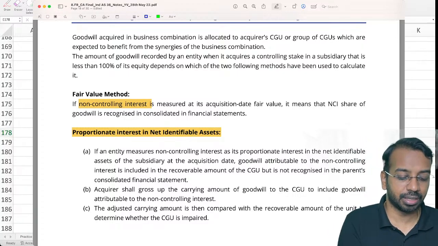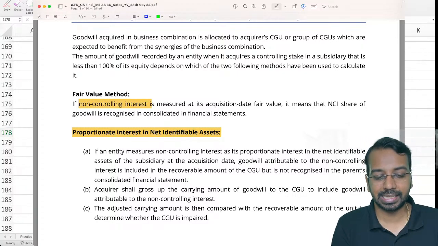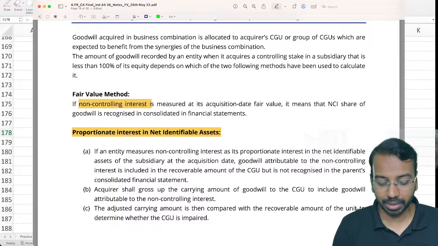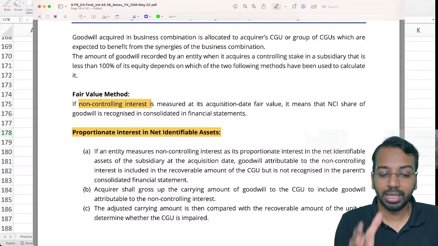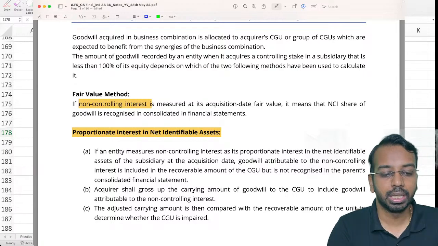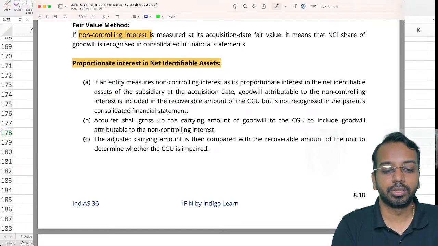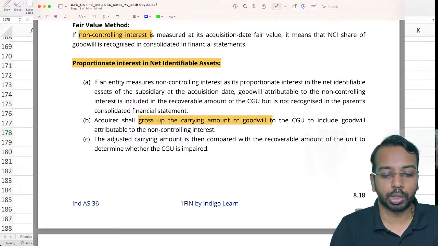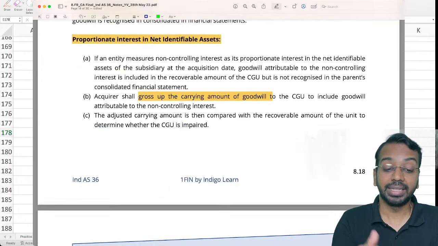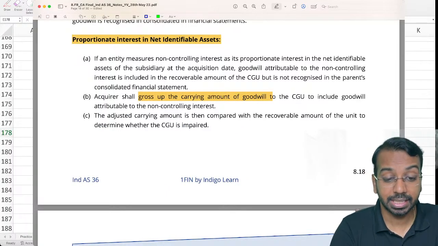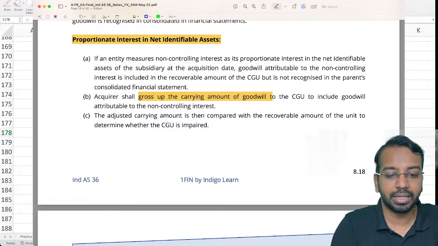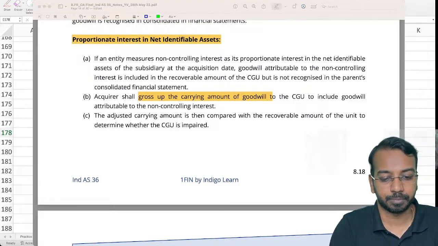See, under the fair value method, I have goodwill of both parent and NCI, but in the net asset method, I don't have goodwill of NCI. But if I'm looking at the business as a whole, that includes 100% of the goodwill. So in that case, what we have to do is what we call gross up the goodwill to include goodwill attributable to non-controlling interest, and then check for impairment. Now this is better understood by an example. I have explained the logic. Now I'll take an example and we will see how this happens.